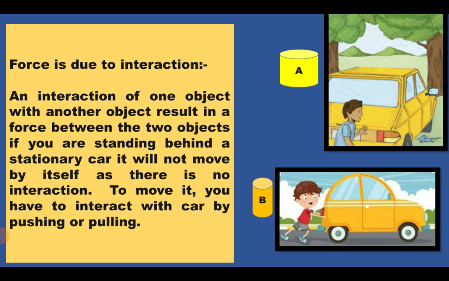No. In the second part, figure B, the boy is touching the car, applying force, having interaction with the car. Then only the car starts to move. So keep in mind that whenever you apply a force to an object, both you and the object should have a proper interaction with each other. Then only the body will move from its position.